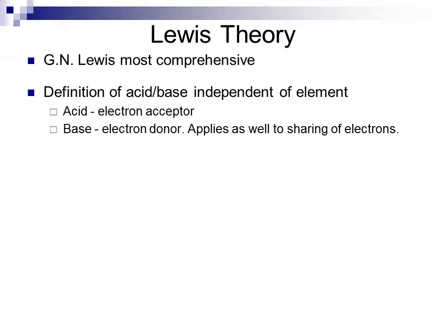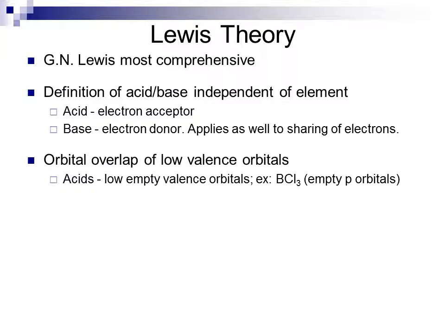So I can get a complexation or combination of the acid and base species bound together by that pair of electrons. In Lewis theory, the orbital overlap of low valence orbitals is what allows this to occur. Acids have low empty valence orbitals. For instance, beryllium trichloride has empty p orbitals, which are available for bonding.